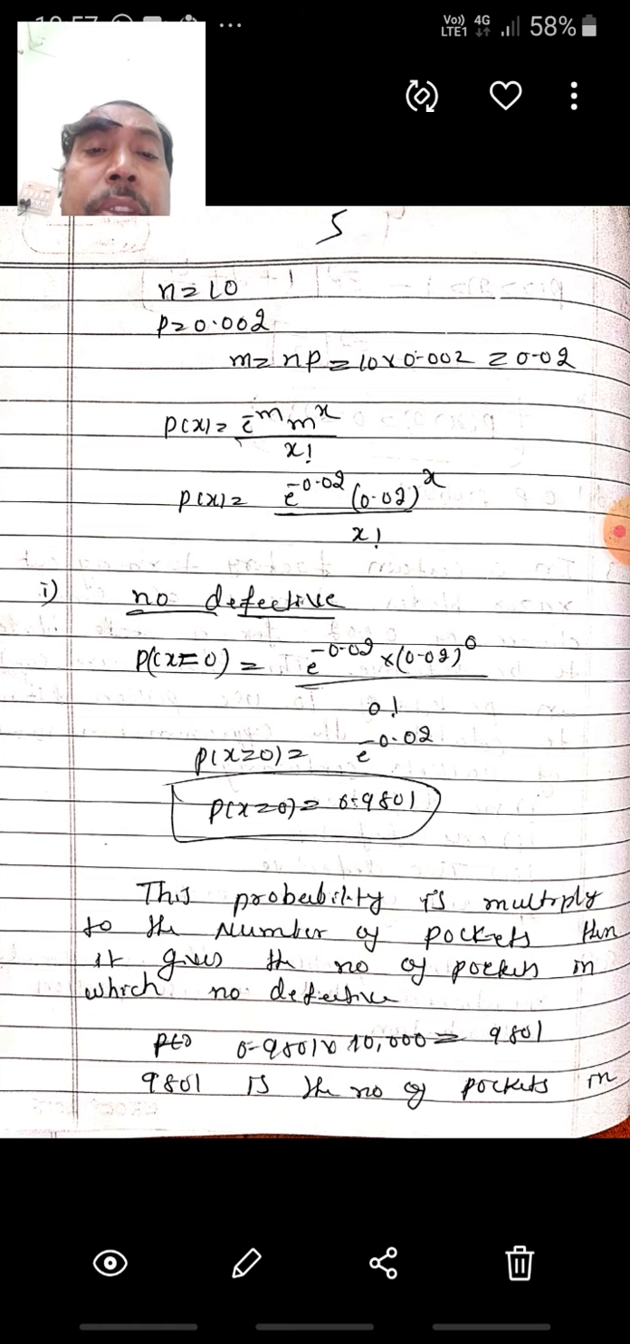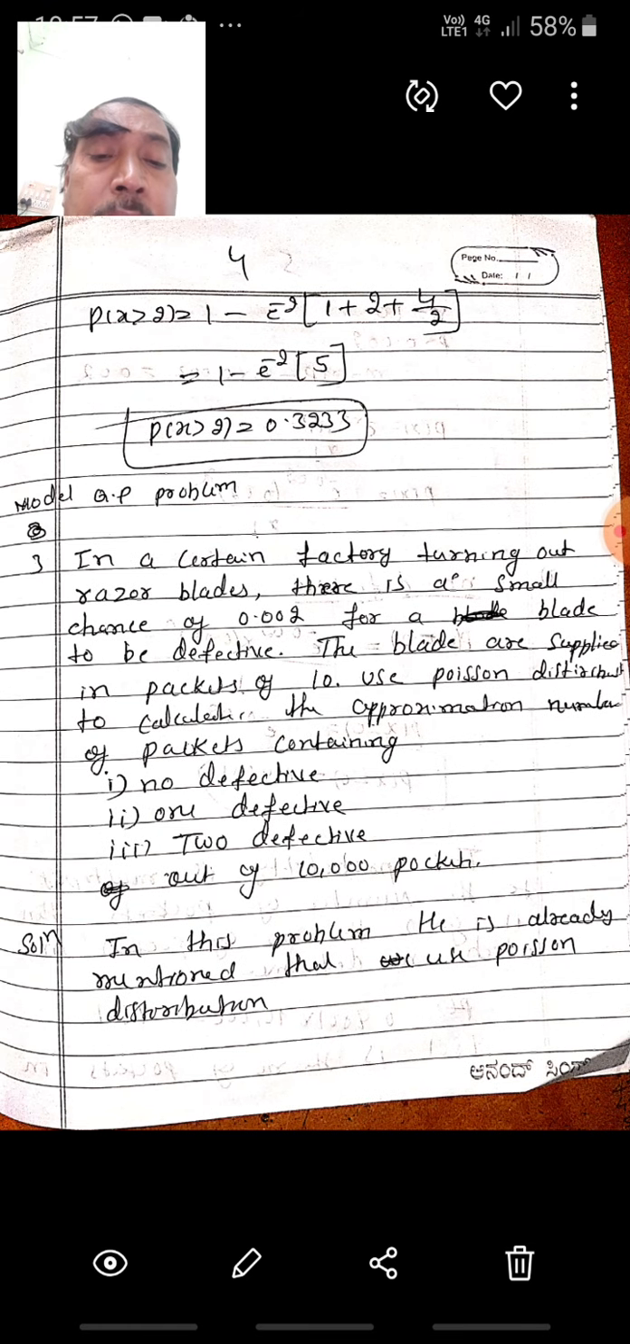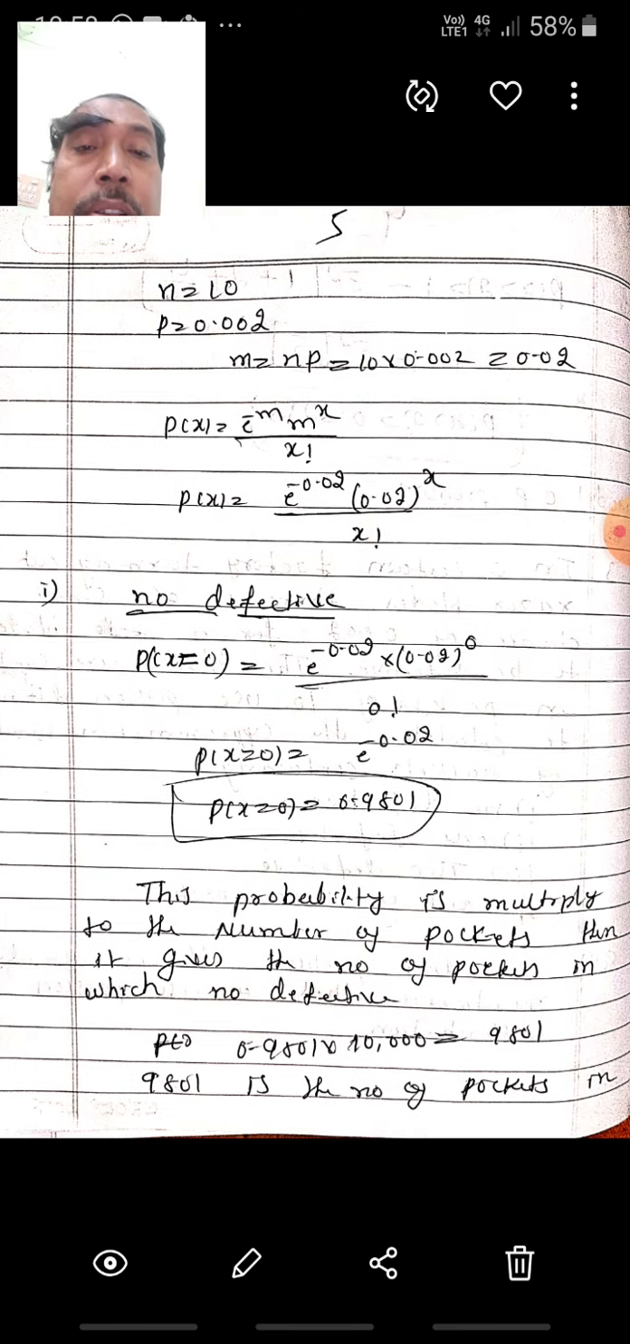In the problem, I don't want to check how many packets there are, but how many items each packet contains, that is important here. Each packet contains 10, that is your n. Small n is different from capital N. Capital N means number of packets, small n means how many blades will be in each packet. So n is 10, p is 0.002.